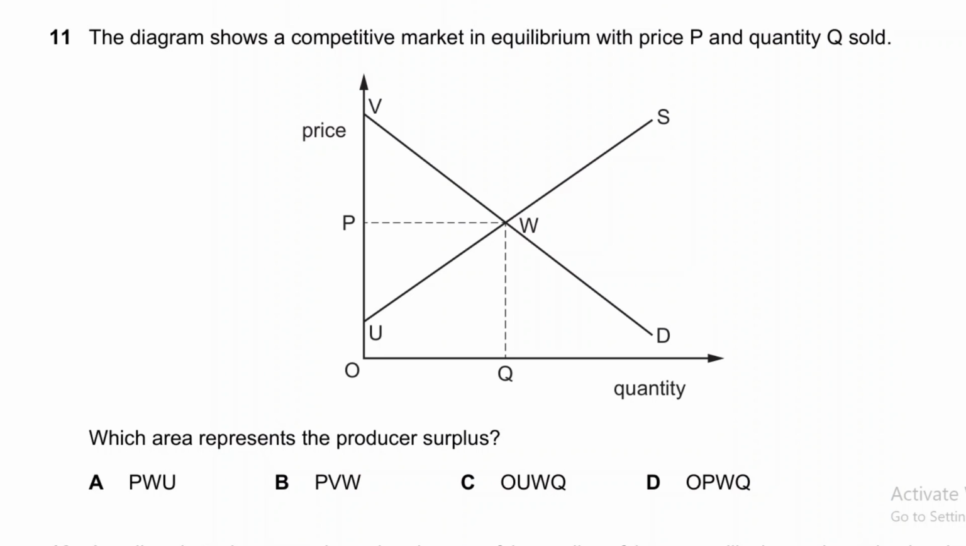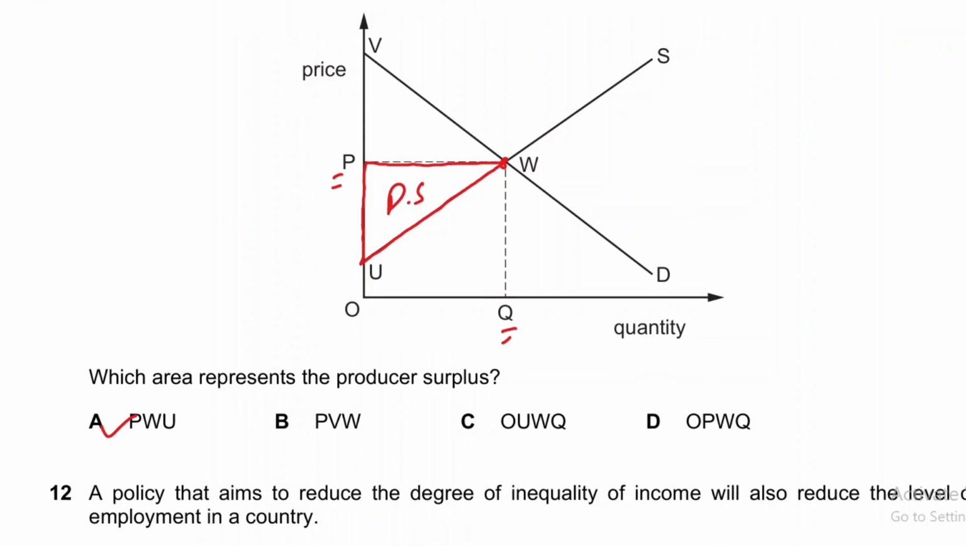The diagram shows a competitive market in equilibrium with price P and quantity Q. So this is the equilibrium, quantity is Q and price is P. Which area represents the producer surplus? This is a really simple question. Producer surplus is the area between the equilibrium price and above the supply line. So this will be the area of producer surplus. Option A is the correct answer straight away.